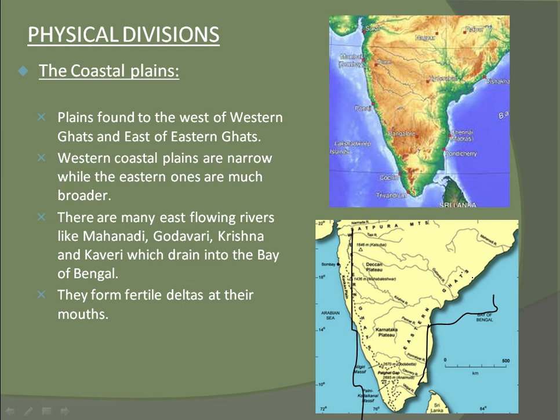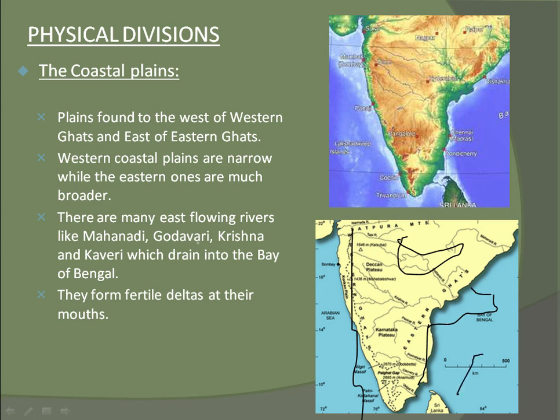There are many east flowing rivers. To the eastern plains, which are broad, many rivers are found, which go and mix in the Bay of Bengal and then come to the Indian Ocean.